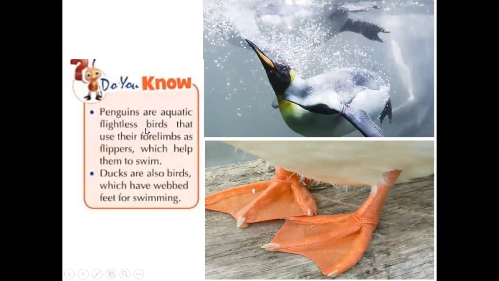Right, next one. Penguins. This is a penguin. Penguins are aquatic flightless birds. Actually the penguins are birds, but they are unable to fly. It is an aquatic organism. It stays in the water. It is a flightless bird that uses its four limbs as flippers.